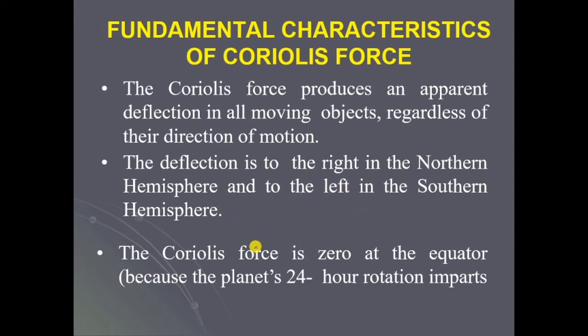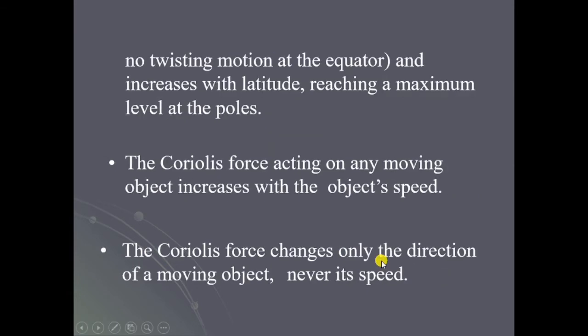The Coriolis force is zero at the equator, as I told earlier. There will not be any Coriolis force acting at the equator, because the planet's 24-hour rotation imparts no twisting motion at the equator.